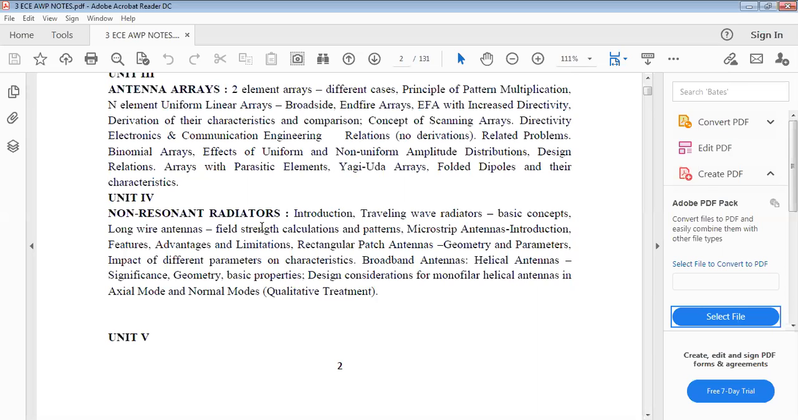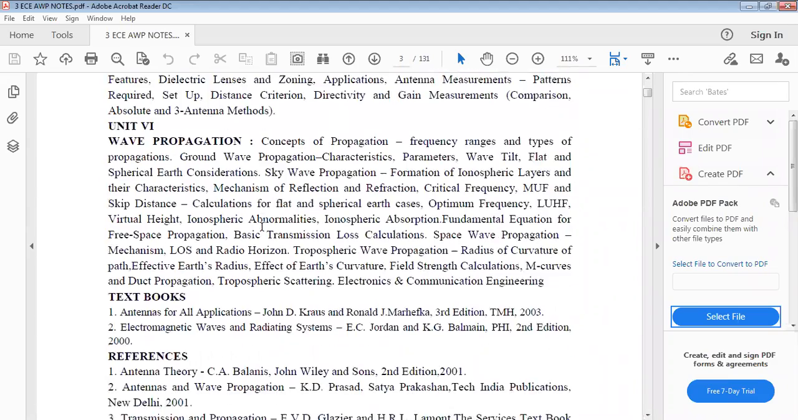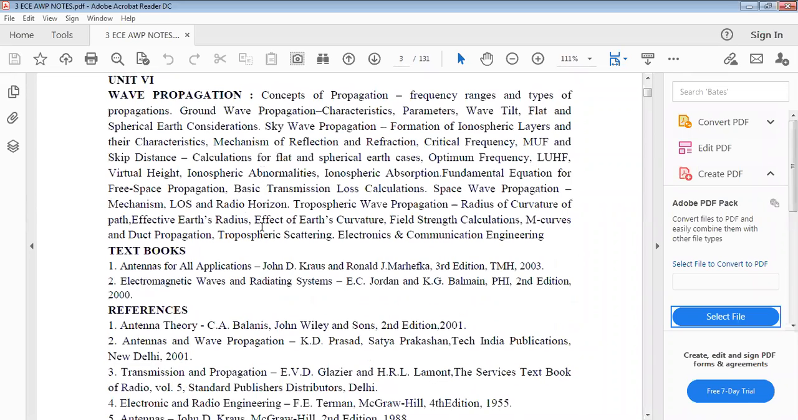We discussed that. Unit 4 and unit 5 have not yet started, and unit 6 is especially wave propagation. Why? Because unit 4 and unit 5 are combined and taken as a single unit, since it is very convenient to tabulate all the antennas, and it is very easy for you to remember. Then unit 6, wave propagation.